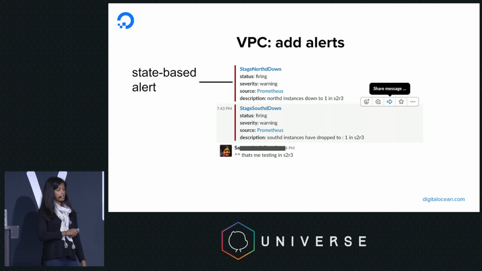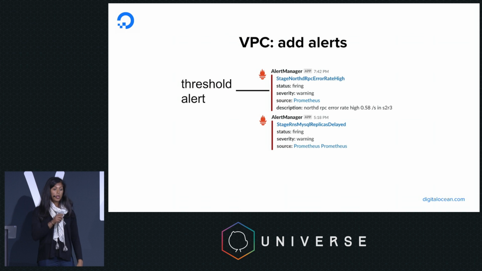The result of this is we realized we needed to add a lot of alerts. We added state-based alerts, such as Southd down, Northd down, things like that, or perhaps down to a certain number of instances. We also added threshold alerts. This was especially key when the MySQL databases were being dropped. We added alerts to indicate that the replication was delayed.